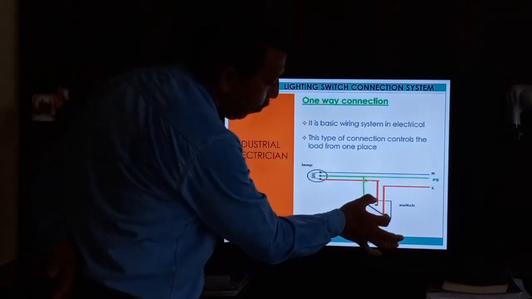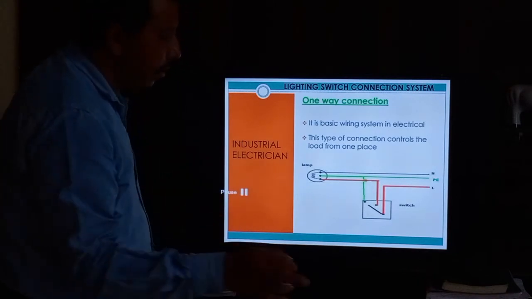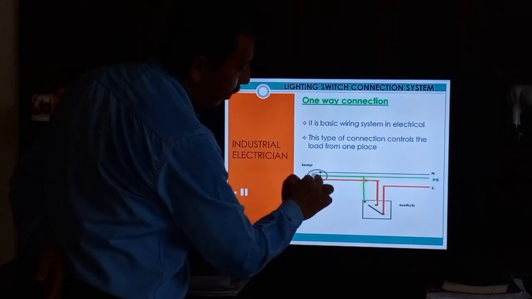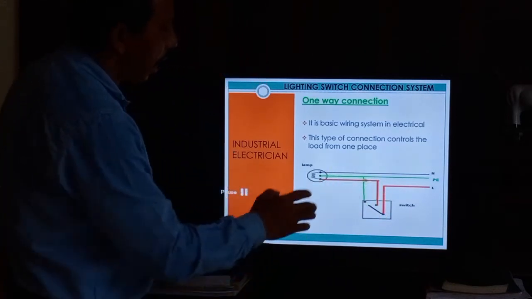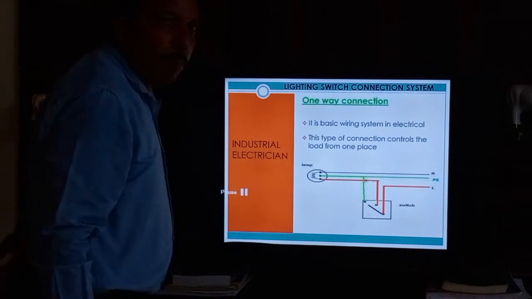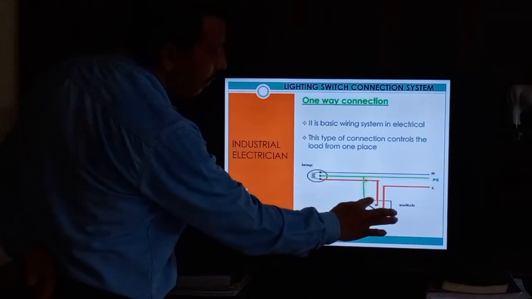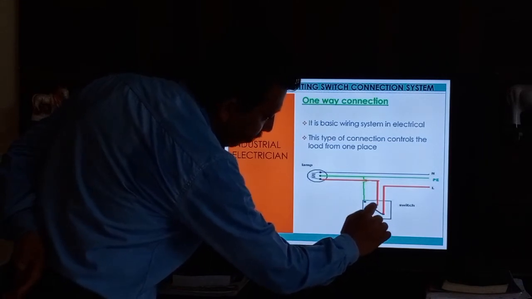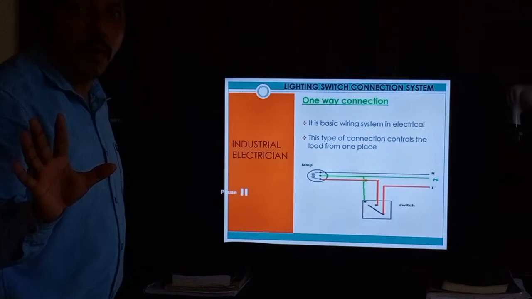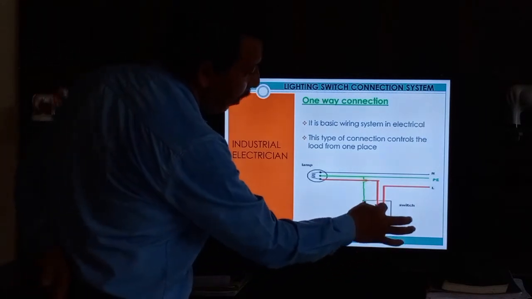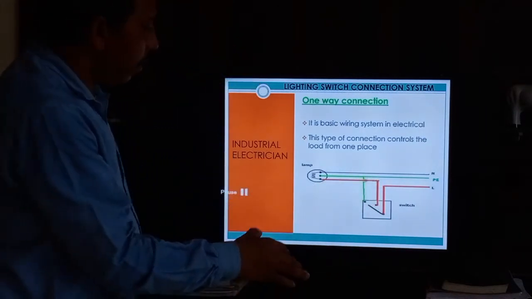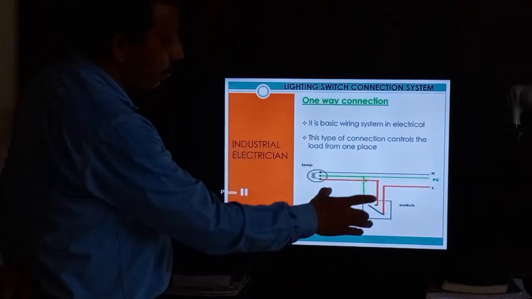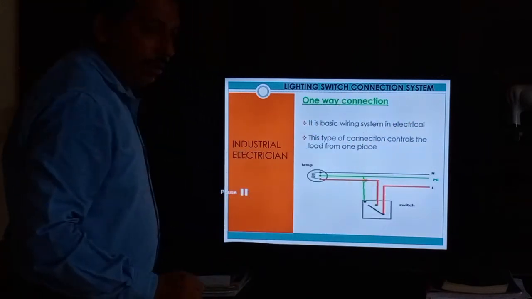So one way switch has two terminals, one phase incoming and another is the wire going to the light, and the light's coming wire. So now this is the open condition, so the light is not on. If the switch is on, this arrow is touched there, this means supply is coming there, and then the lamp is on. So this switch is normally open condition, not NC, normally closed condition is not there. So this is the one way connection.